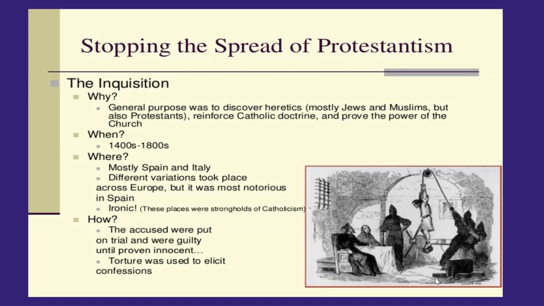And the accused, so those that were deemed as heretics, non believers, were put on trial and were guilty until proven innocent. And the Catholic Church would use methods of torture for confession. So, this is one way that they stopped the spread of Protestantism. They would force people to convert to the Catholic doctrine. And if you didn't, then you would be tortured.